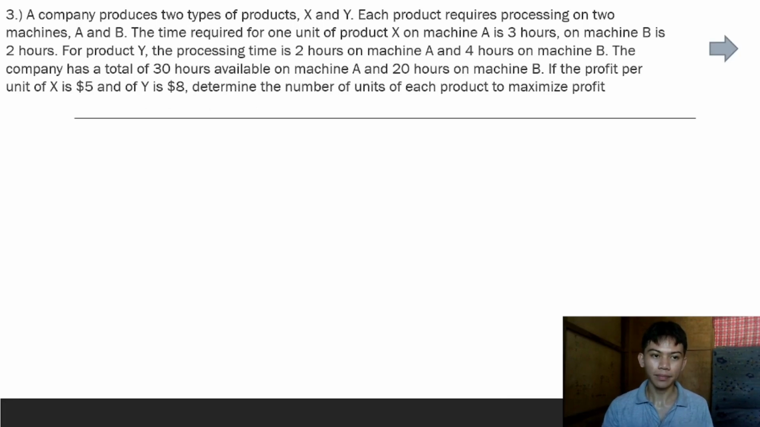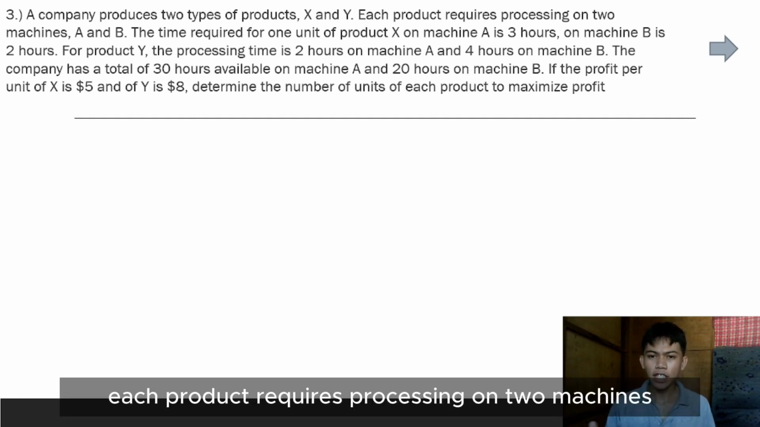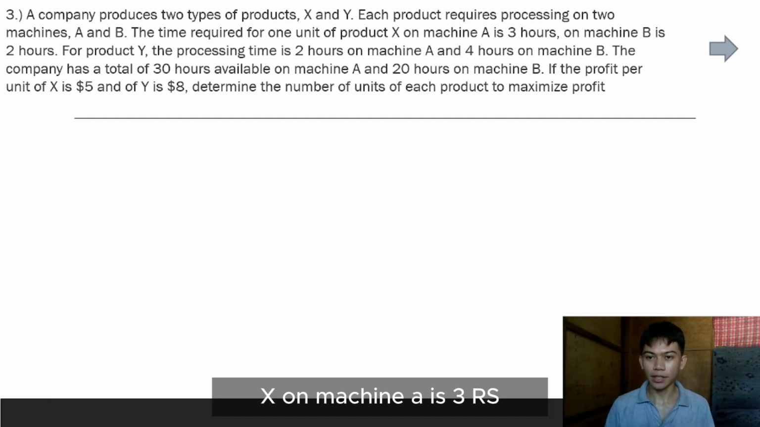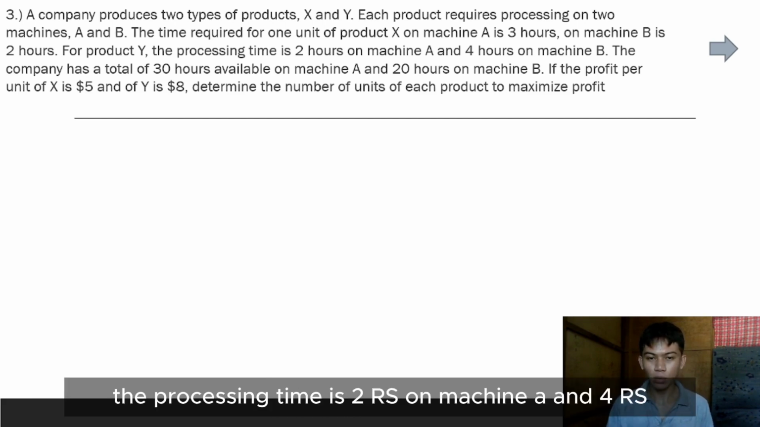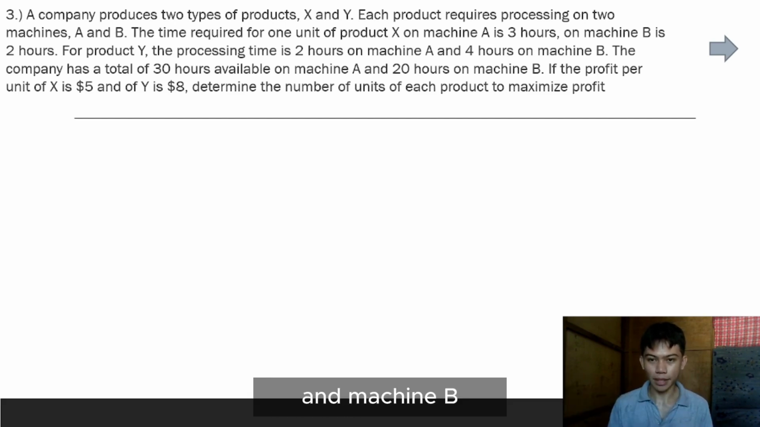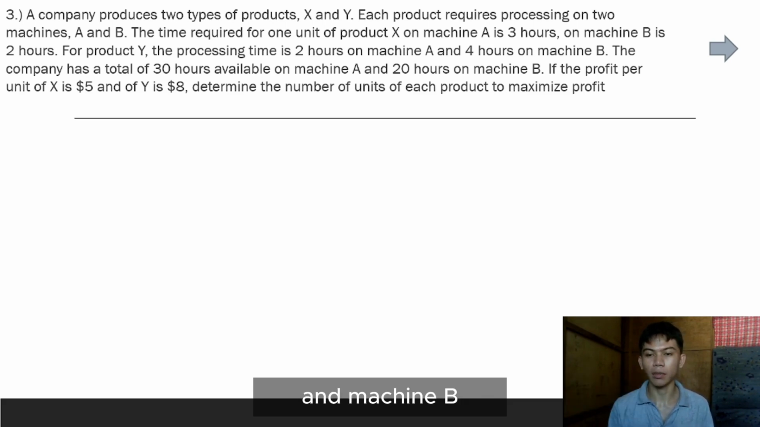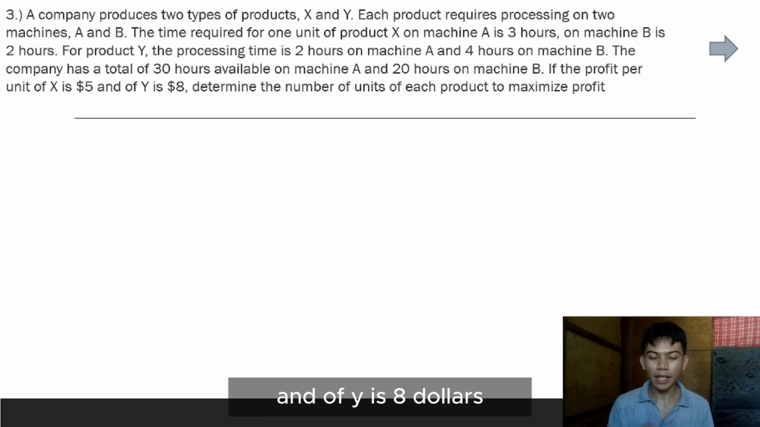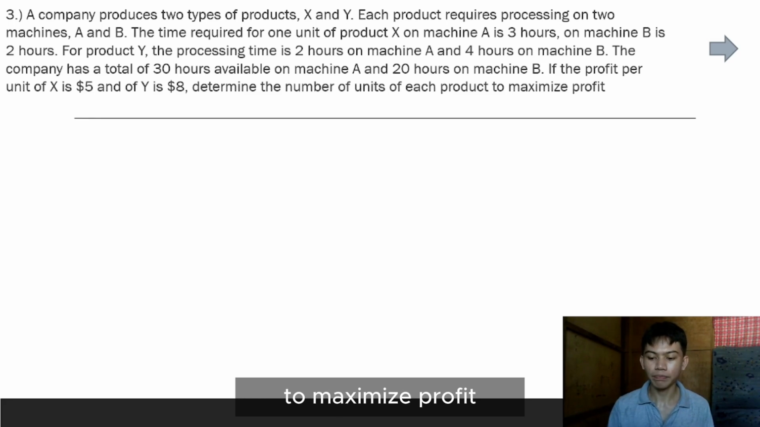Next example. A company produces two types of product, X and Y. Each product requires processing on two machines, A and B. The time required for 1 unit of product X on machine A is 3 hours, on machine B is 2 hours. For product Y, the processing time is 2 hours on machine A and 4 hours on machine B. The company has a total of 30 hours available on machine A and 20 hours on machine B. If the profit per unit of X is $5 and of Y is $8, determine the number of units of each product to maximize profit.